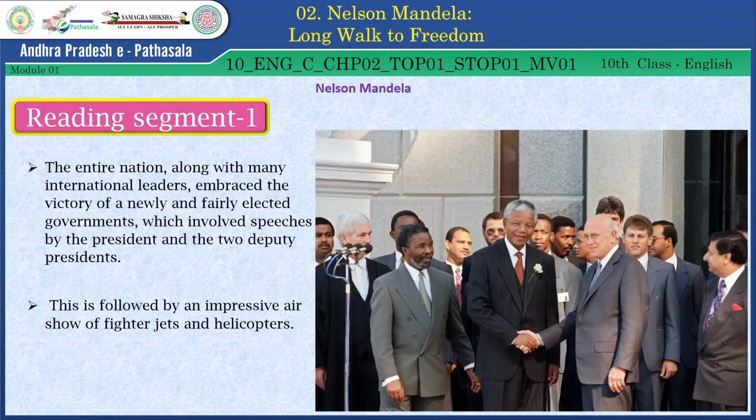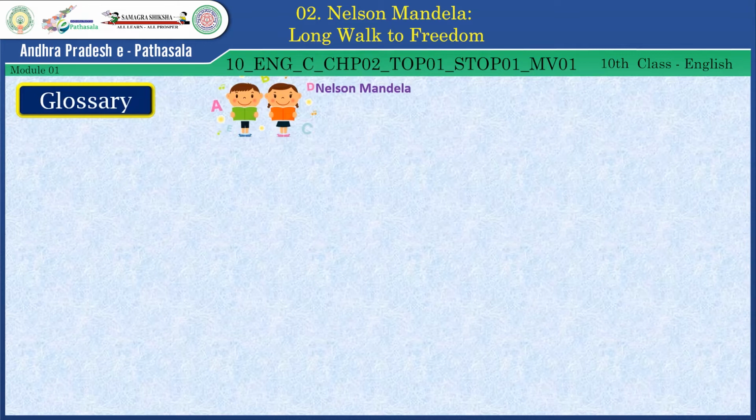The entire nation, along with many international leaders, embraced the victory of the newly and fairly elected government, which involved speeches by the president and the two deputy presidents. This is followed by an impressive air show of fighter jets and helicopters. Let's have a look at the glossary here.